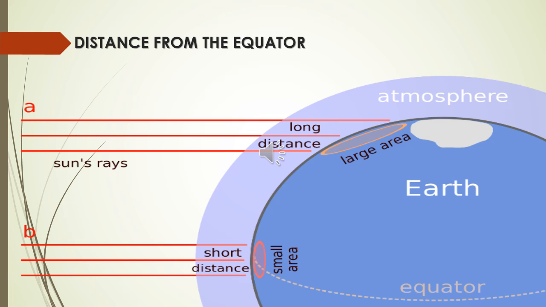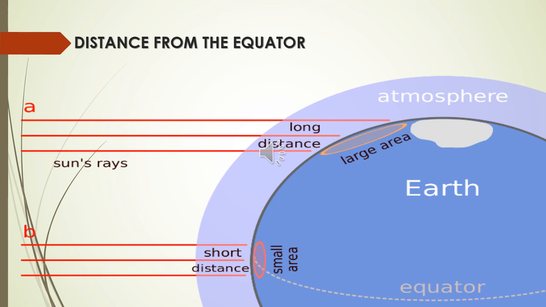First, distance from the equator. What is the equator line? It is the imaginary line drawn around the center of the earth. That is the latitudinal line, and it divides the earth into two halves, the northern hemisphere and the southern hemisphere.